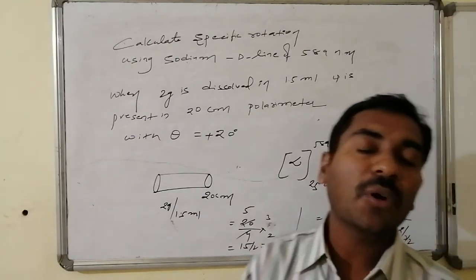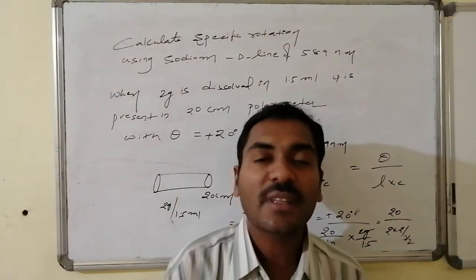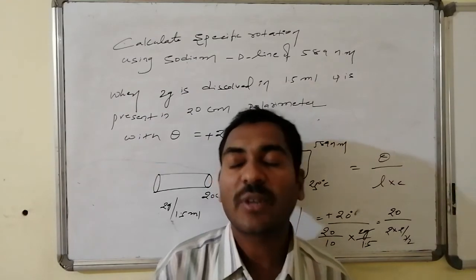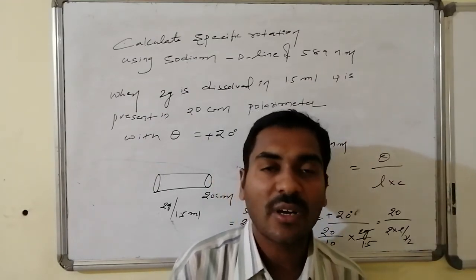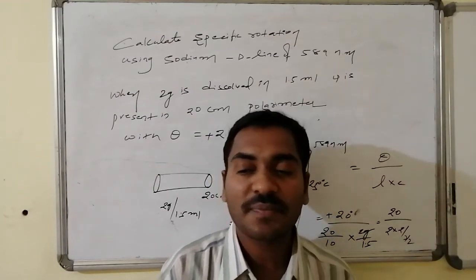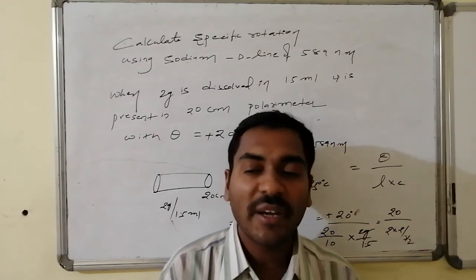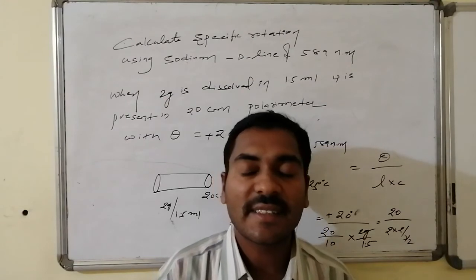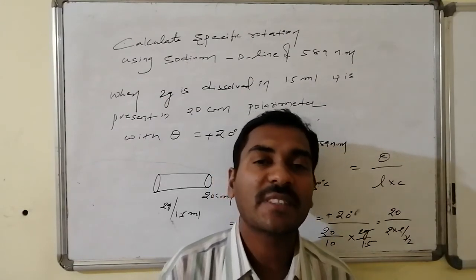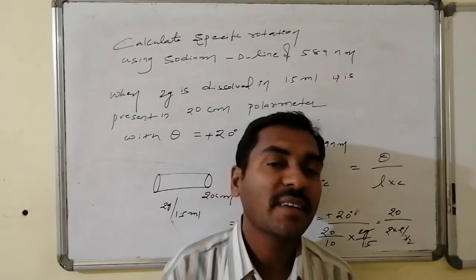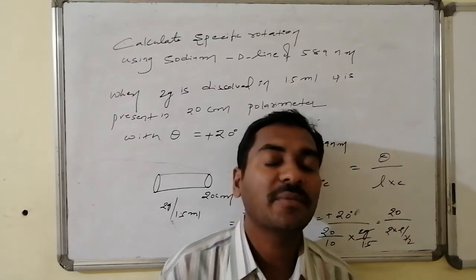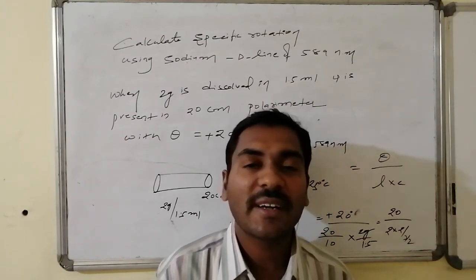One thing that we have to remember is whatever the measured rotational values are there, those are observed optical rotational values. These observed optical rotational values are made into standard condition, that is a specific value. That specific value is said to be the specific rotation. Specific rotation is obtained, yes, nature of compound and nature of solvent.